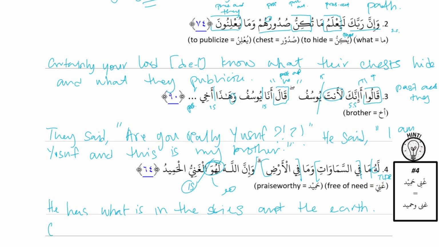Certainly Allah, with super emphasis, like Allah in caps lock, because we have an emphasizer pronoun. Is ghani, free of need. The one who is free of need. And the praiseworthy one. Good.